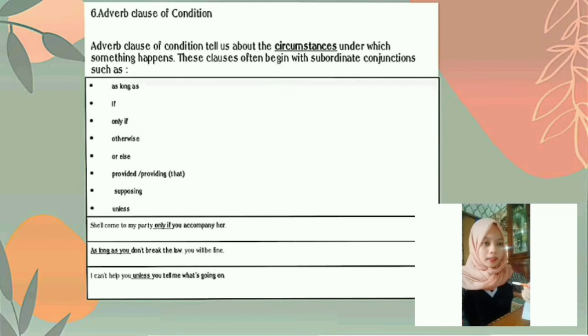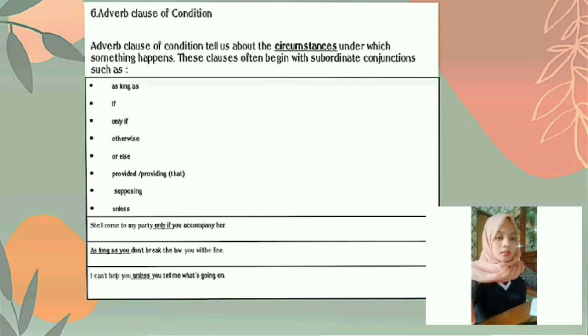For the first example, she'll come to my party only if you accompany her. We can see there is only if as a subordinate conjunction of condition. Okay, the last example, I can help you unless you tell me what's going on. In this sentence too, there is a subordinate conjunction, that is, unless.